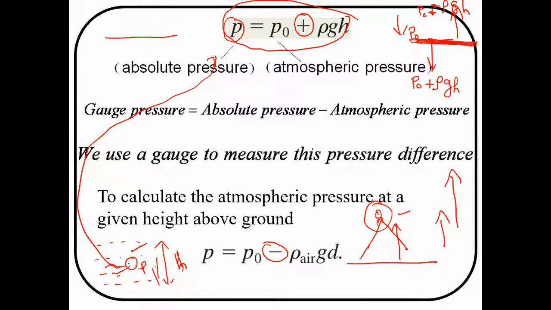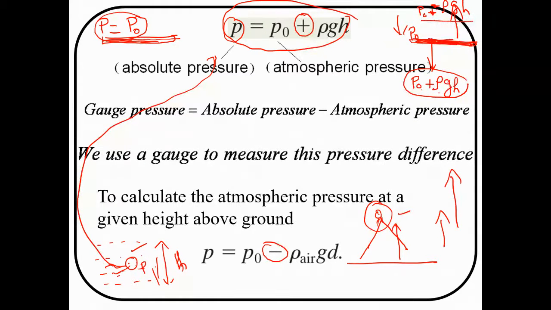Suppose you are exactly on the earth. What is the pressure here? My absolute pressure is equal to the atmospheric pressure. Yes, of course. Clear? So when you are exactly on the surface of the earth, your absolute pressure is equal to atmospheric pressure. When you are going deeper, your absolute pressure is equal to atmospheric pressure plus the density of the medium, gravity multiplied by height. When you are going to the highest level, what is your absolute pressure? My absolute pressure is equal to atmospheric pressure minus the density of the medium, gravity multiplied by height. Clear? Yes, I got it.